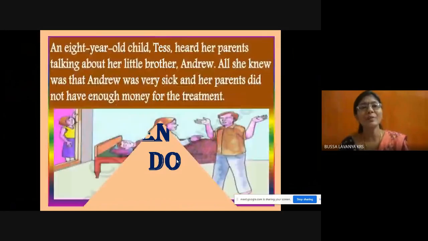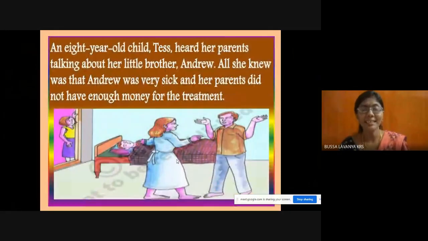A 9-year-old child, Tess, heard her parents talking about her little brother, Andrew. All she knew was that Andrew was very sick and her parents did not have enough money for the treatment.